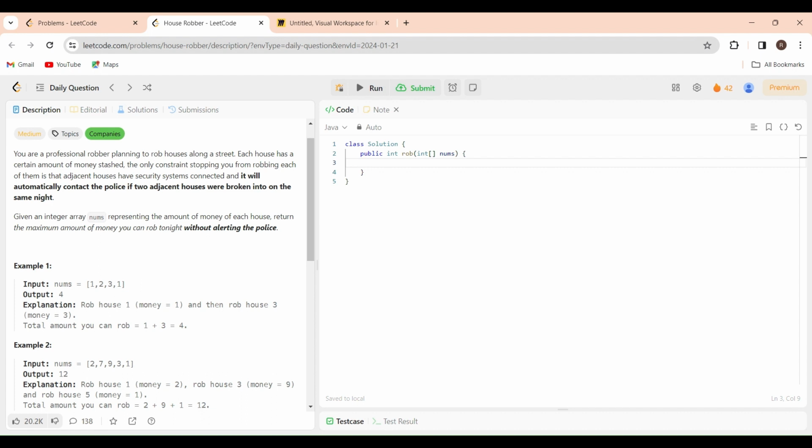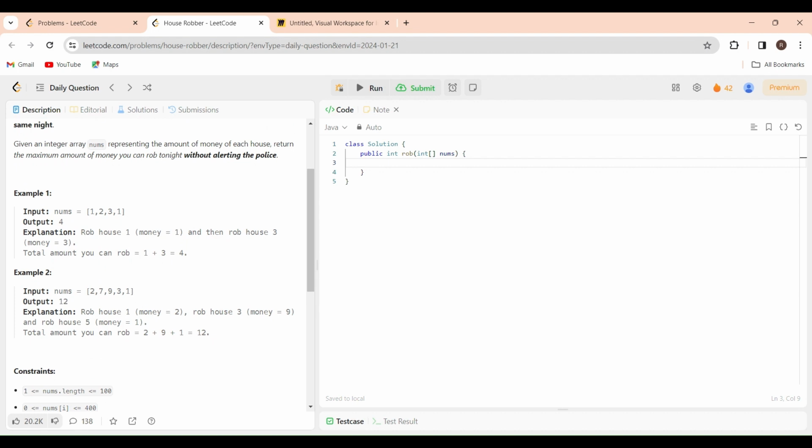So what is the pattern? The second house can be robbed and the fourth house can be robbed here. What will be the output here? 2 plus 1, which is 3. But the maximum was 4 here, so we'll be returning 4 in this case. We'll observe another test case here.